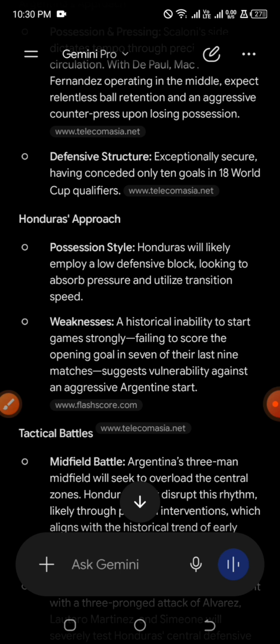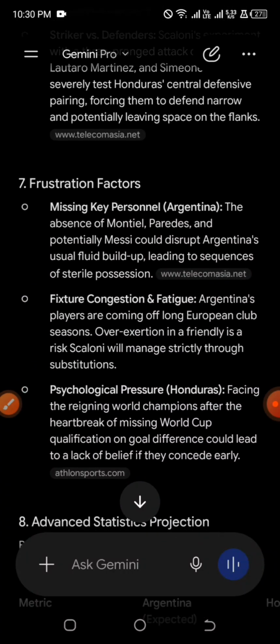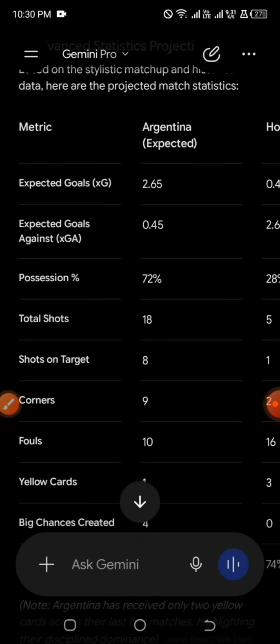Okay, weakness: a historical inability to start games strongly, failing to score the opening goal in 7 of their last 9 matches, suggests vulnerability against an aggressive Argentine start. So we have the tactical battles, midfield battles, striker versus defenders, and we have the frustration factors, missing key personnel for Argentina. So let us just keep that to the main point.